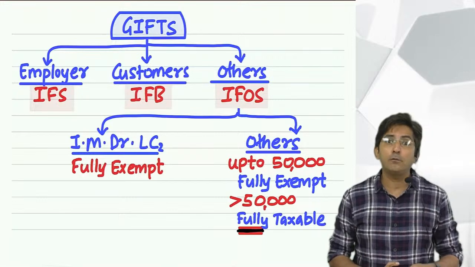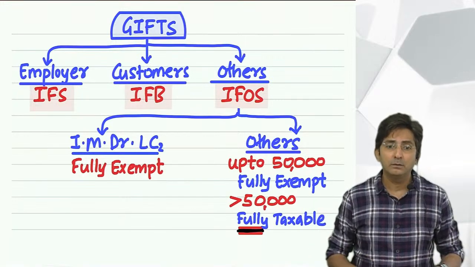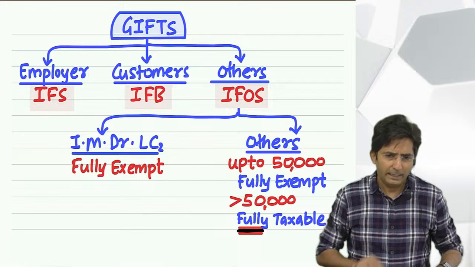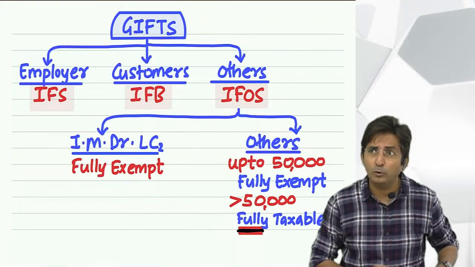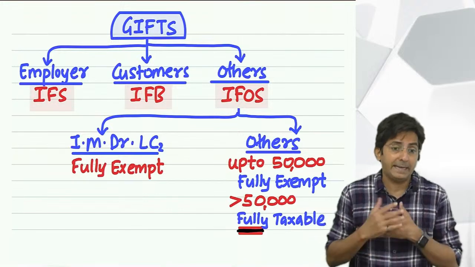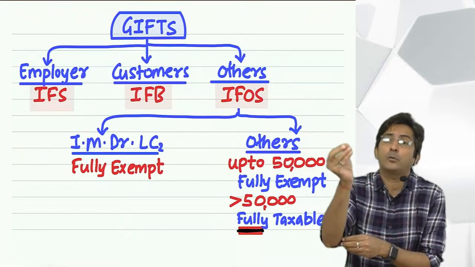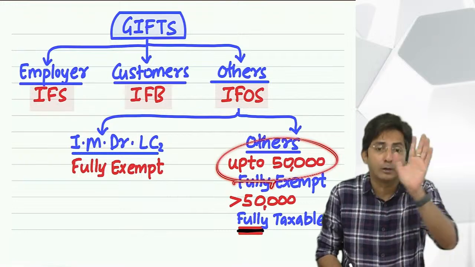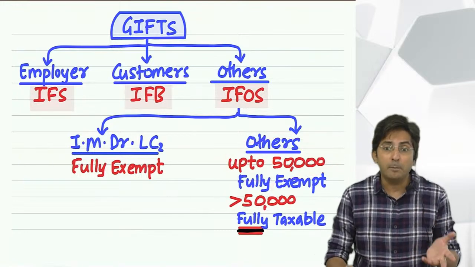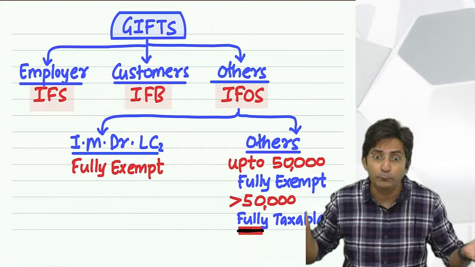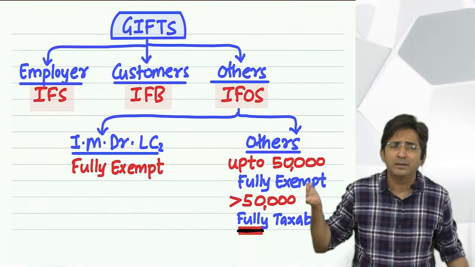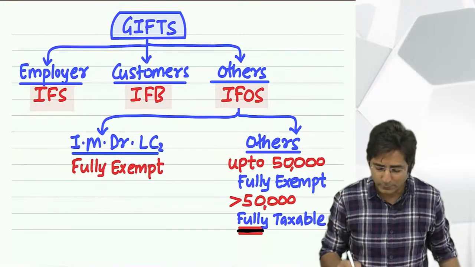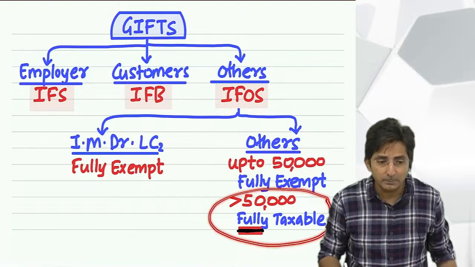But if you say someone gave me a gift of 20 lakhs, who gives you a gift? Tell me. Have you got any friend who is ready to give you a 20 lakhs gift? Okay, I can have a friend who can give me a gift of 20,000 also. Up till 50,000 the government is ready to believe. But for an amount of 25 lakhs, if you say, no, I got a gift, unbelievable. That's why it is fully taxable.